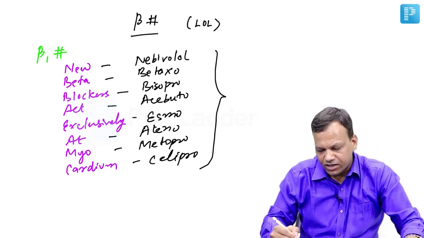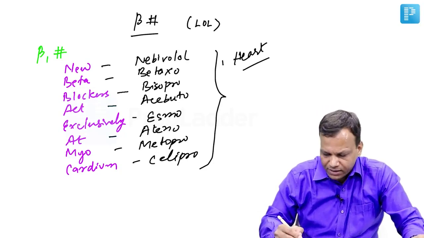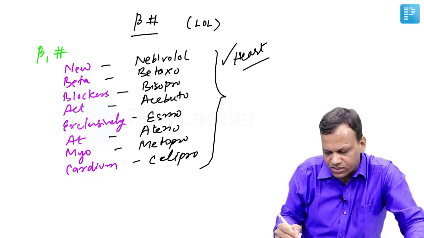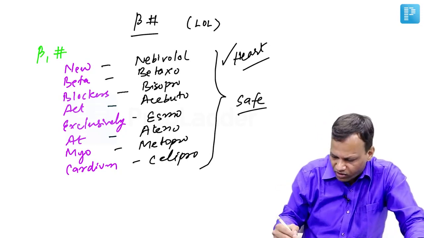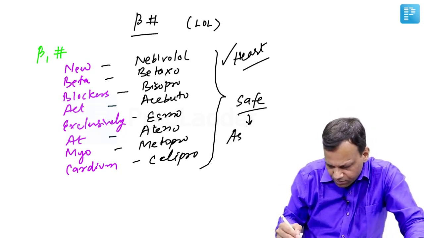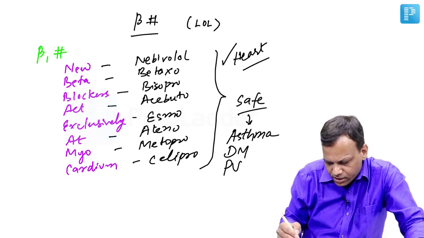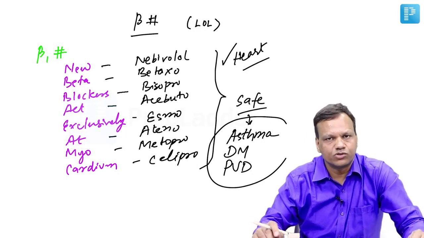So these drugs are acting only at myocardium. That means they are working only on the heart. They are not used for extracardiac conditions. But that is the advantage also. They are not acting outside the heart, so they do not worsen, or we can say they are relatively safe in conditions outside the heart. What are the three main conditions? That is asthma, diabetes, and peripheral vascular disease. These are safe in these patients.